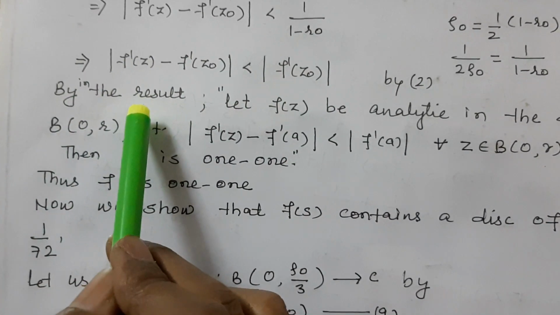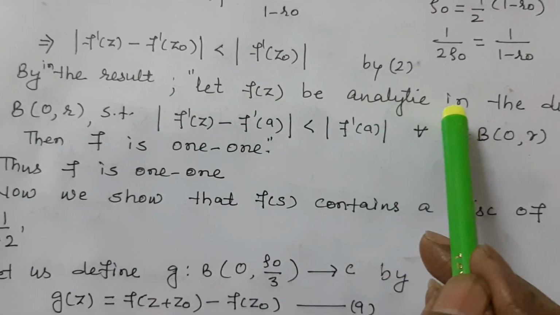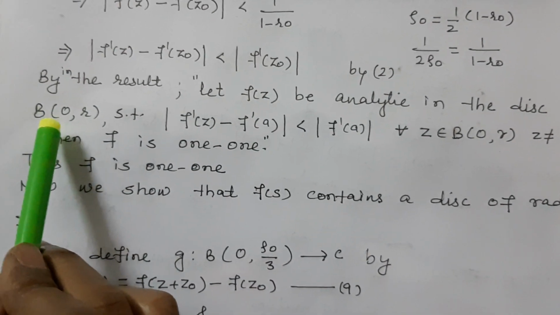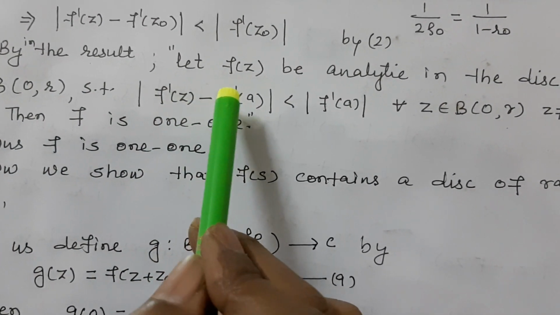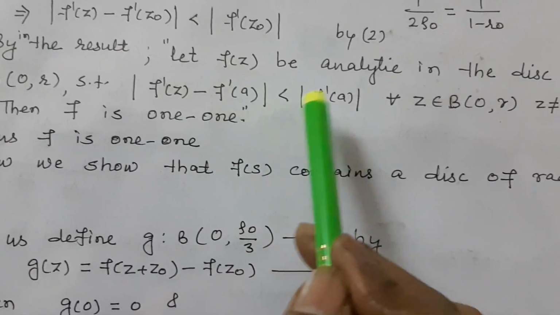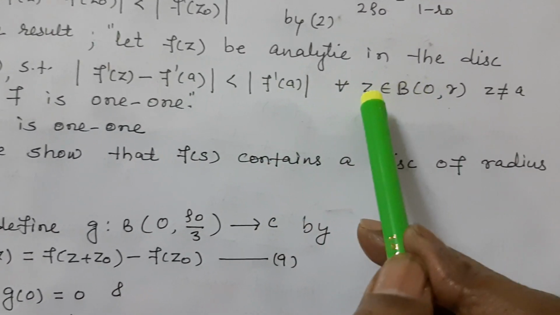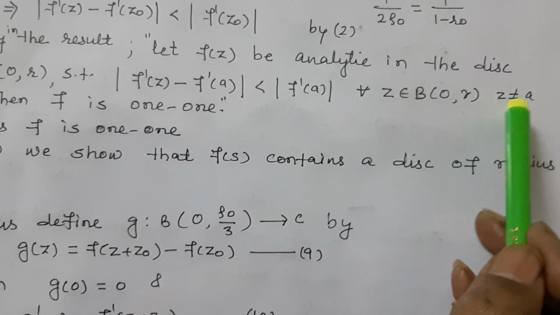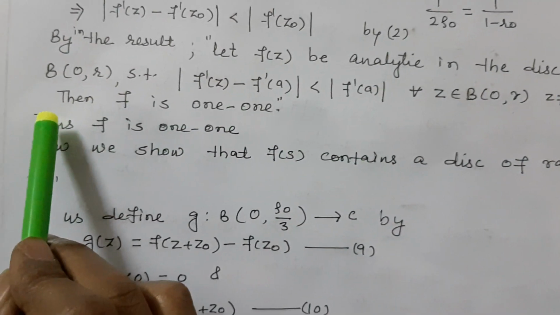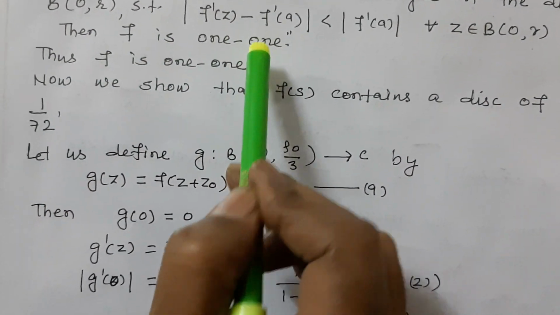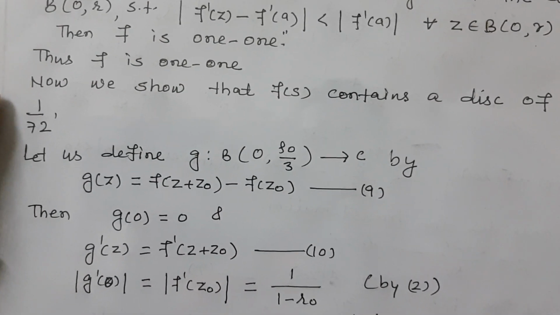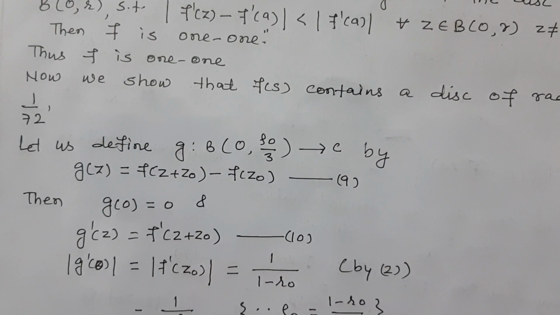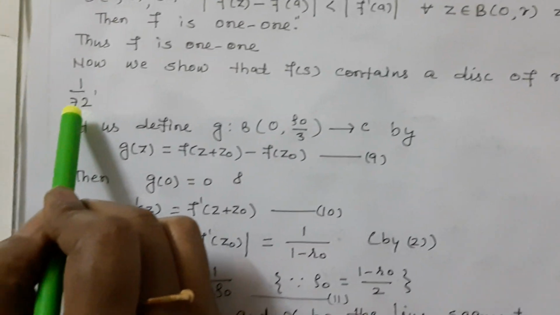Using this result, let f(z) be analytic in the disk B of 0, R such that mod of f dash z minus f dash a is less than mod of f dash a for all z belongs to B of 0, R, z not equal to a. Then f is 1-1. So that property is also 1-1. Now we have to show that f(z) contains a disk of radius 1 by 72.